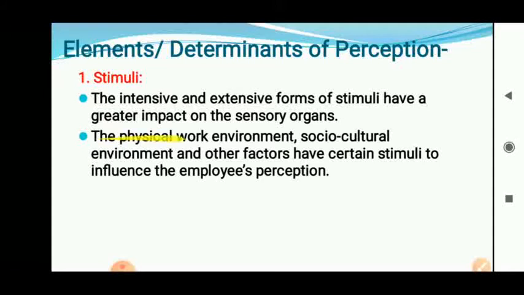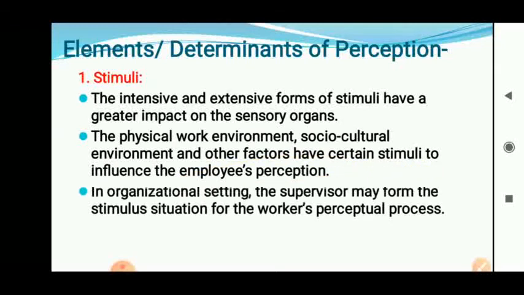The physical work environment, socio-cultural environment, and other factors have certain stimuli that influence the employee's perception. For example, the employee's ability and understanding are influenced by the physical work environment present in the organization and the socio-cultural environment present in the organization. These factors create stimuli which influence the employee's perception.